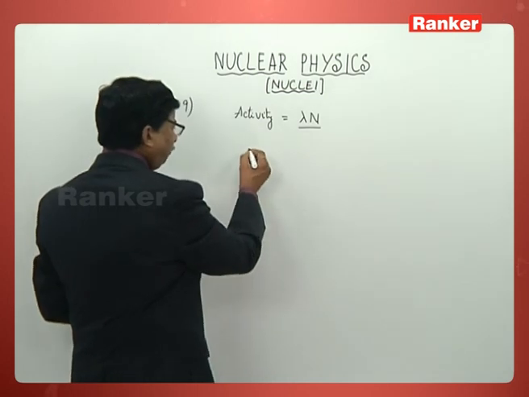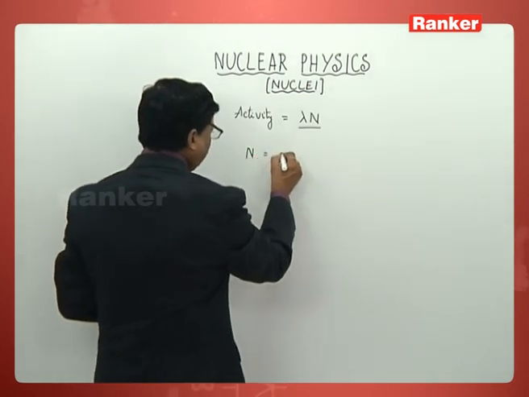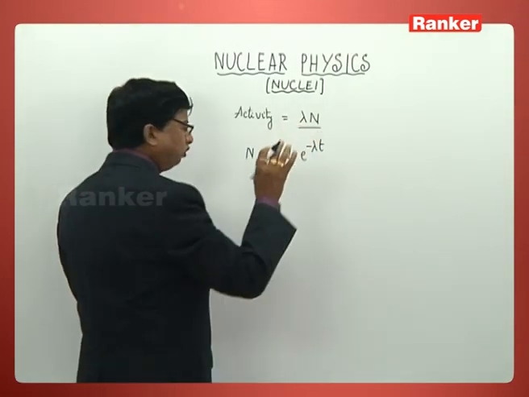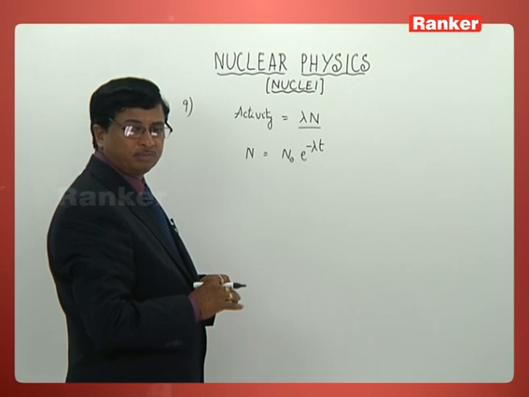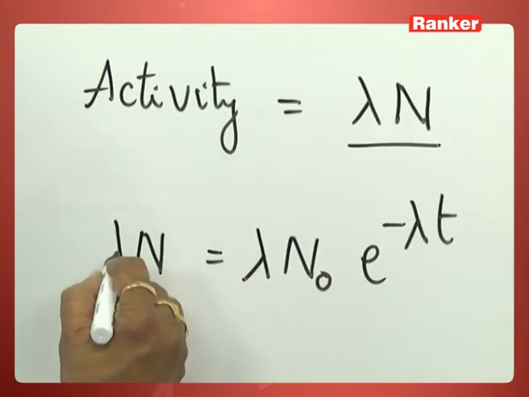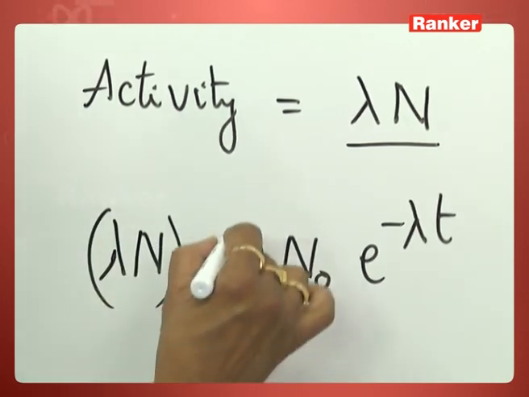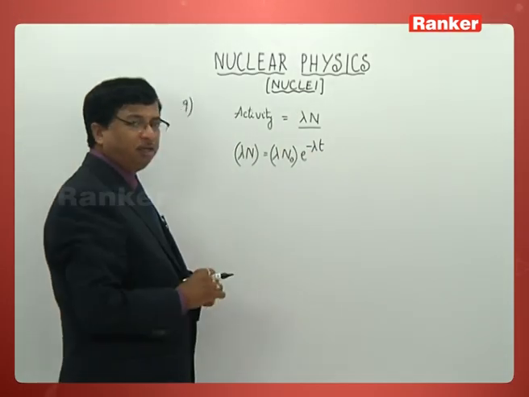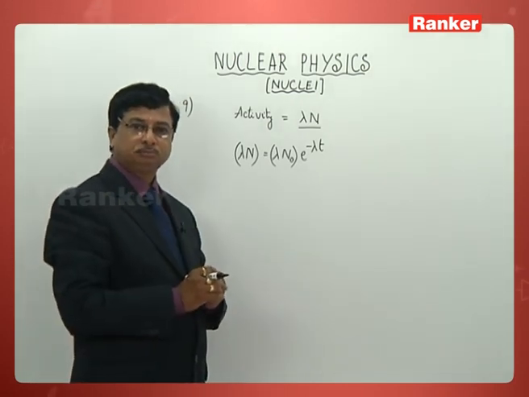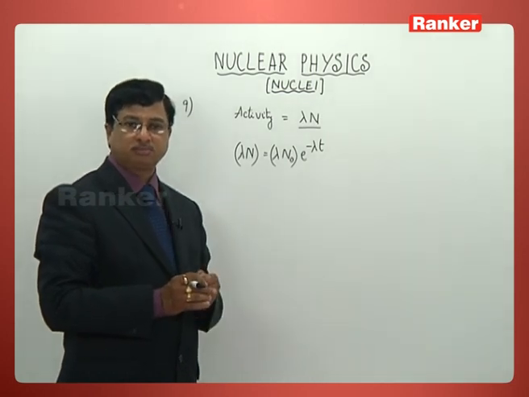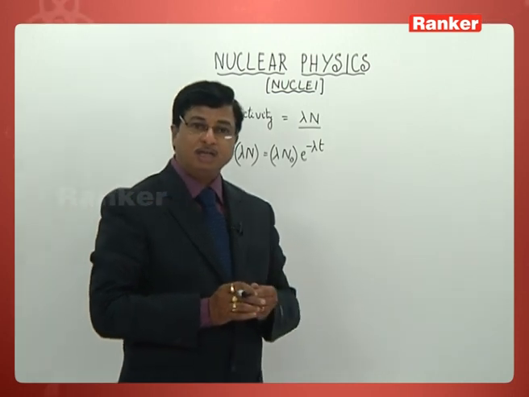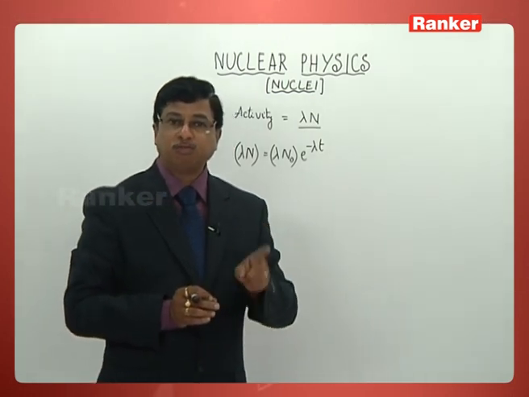So if you start with the equation N is equal to N naught e power minus lambda t, that is a general equation. You can now multiply this one on both sides by lambda. This will be the present activity, and this will be the earlier or original activity. That is what has been given. So after 9 years, activity has become 1/3.